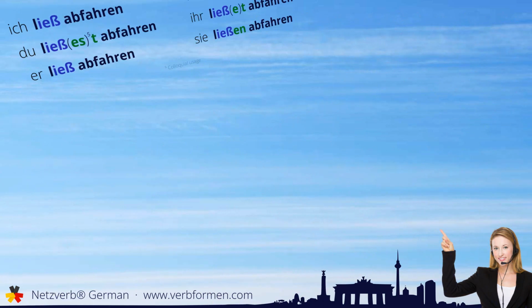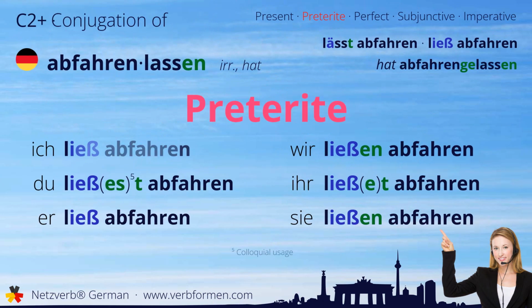Next up is the preterite. Ich ließ abfahren. Du ließest abfahren. Er ließ abfahren. Wir ließen abfahren. Ihr ließet abfahren. Sie ließen abfahren.